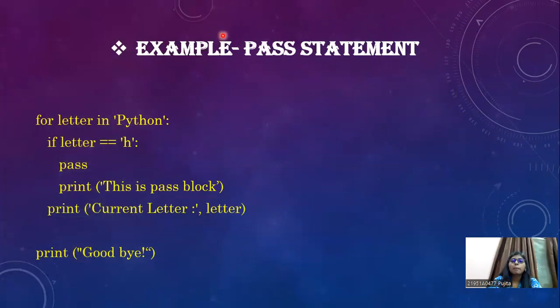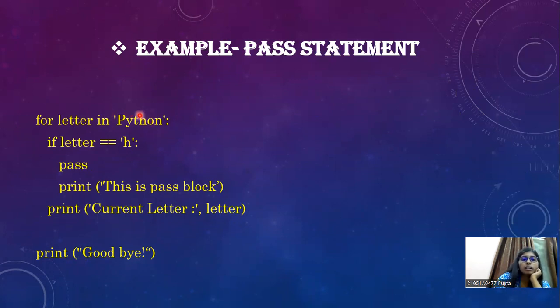So this is an example program of the pass statement. For letter in 'Python': if letter equals 'h': pass; print 'This is a pass block'; print 'Current letter:', letter; and print 'Goodbye'.